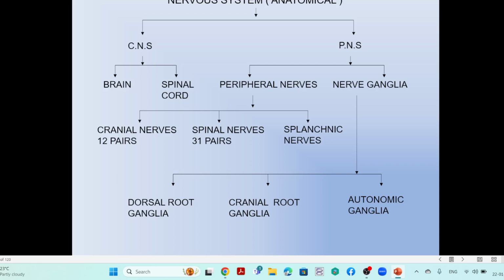In the peripheral nerves, the nerves arise from the brain and spinal cord. The nerves which arise from the brain are the cranial nerves. The nerves which arise from the spinal cord are called spinal nerves. Among these nerves, some are in relation to and supply the viscera, that is the organs, and those are called splanchnic nerves. So these are the peripheral aspects.